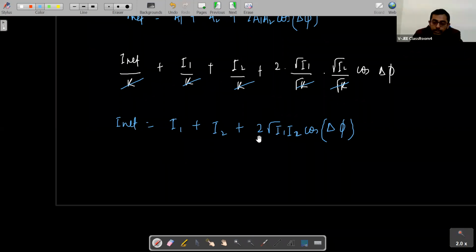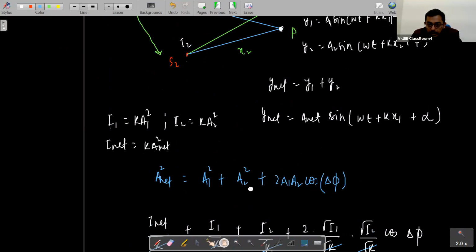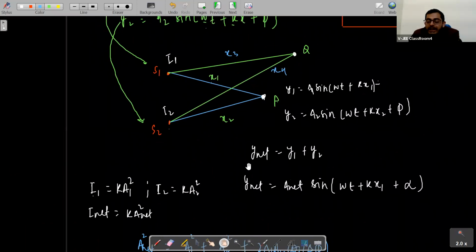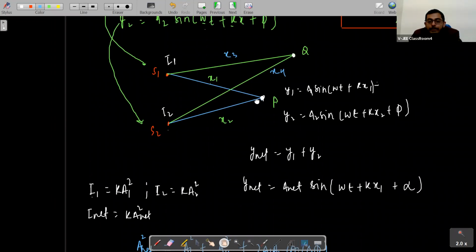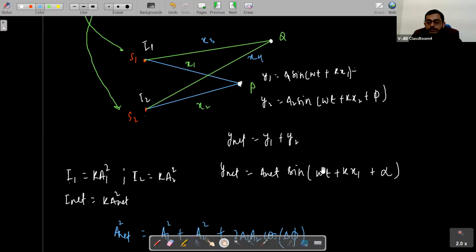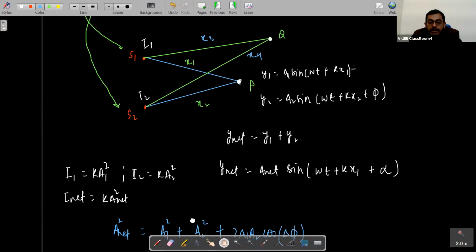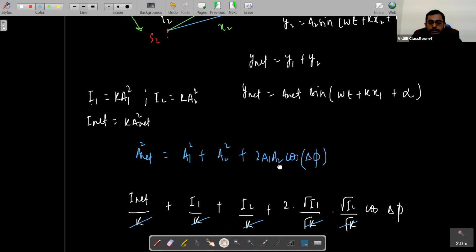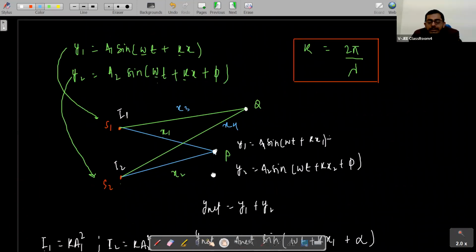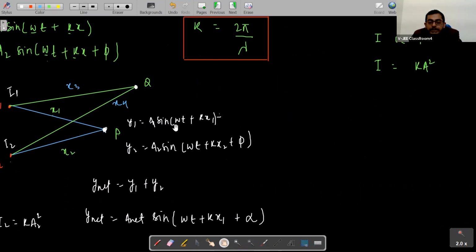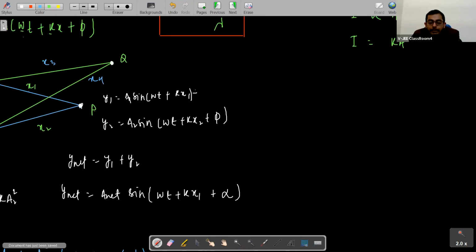So now, students, delta phi at point P and delta phi at point Q will be different. How? Because at point P, what will be the phase difference, students? I must have written it somewhere. Let us see the phase difference at point P, delta phi at point P and delta phi at point Q.